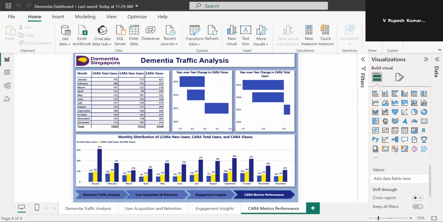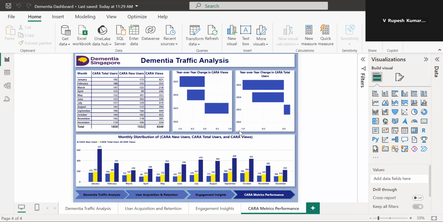The second chart is the year-over-year change in car views. The percentage change in views across the years 2022 to 2025: 2023 and 2024 show negative changes, while 2025 shows positive growth. The third chart is the year-over-year change in car total users. Users show growth trends. Negative trends are visible from 2023 to 2024, while 2025 recovers slightly.